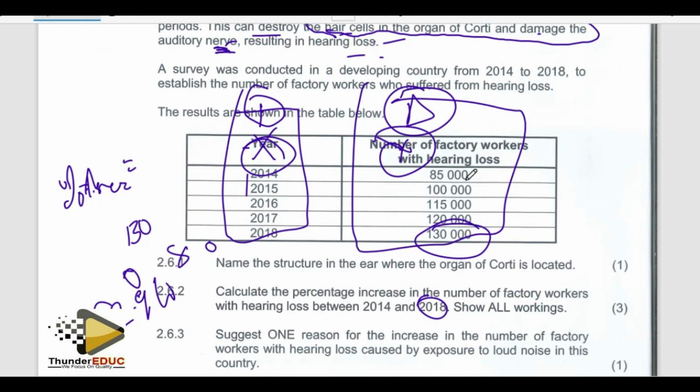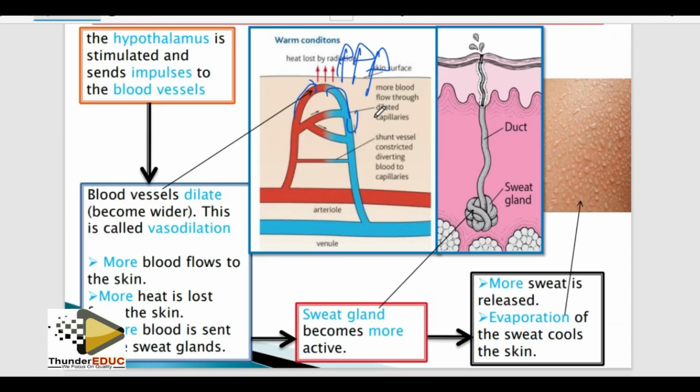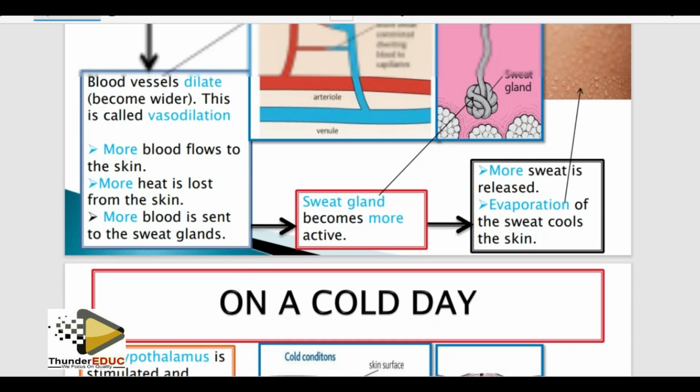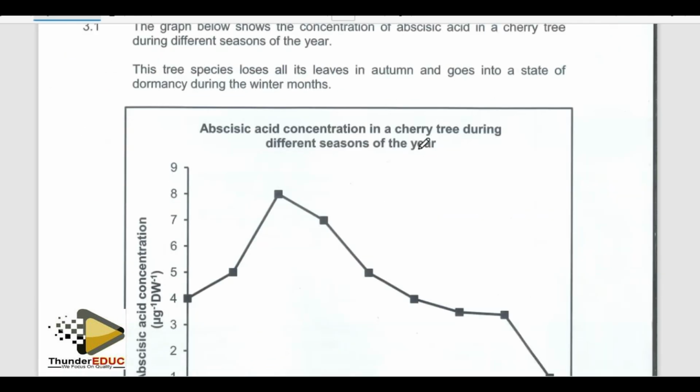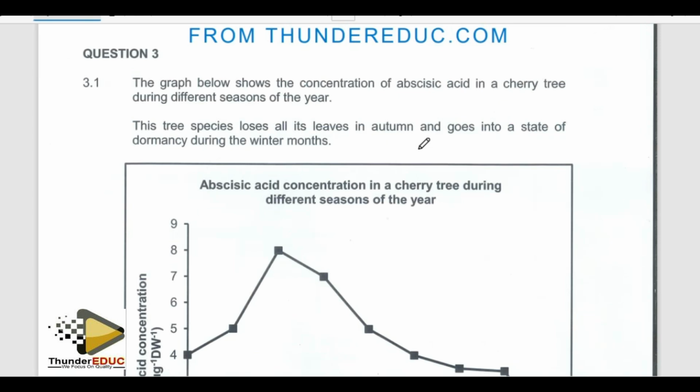Maybe you're going to start from 50,000, 100,000, something like that, or you will see the best scale you can use. So that is the question. Hope I'm clear there. Let's go to the next question.